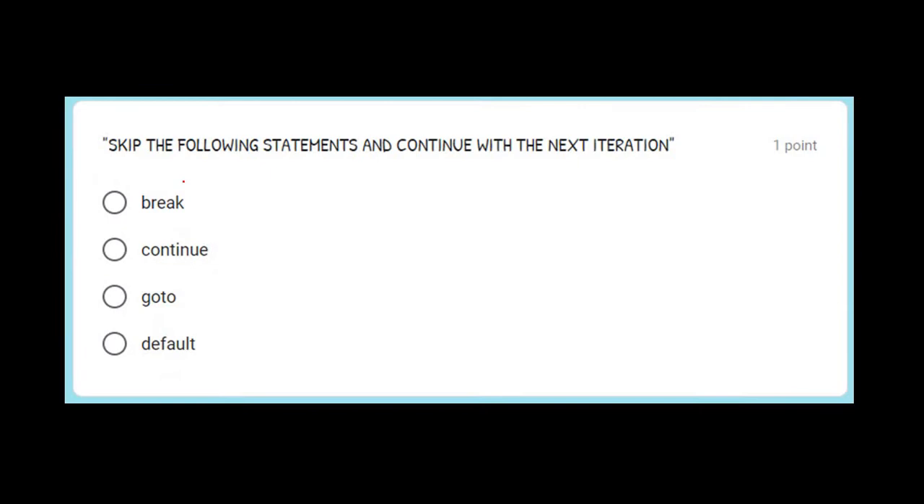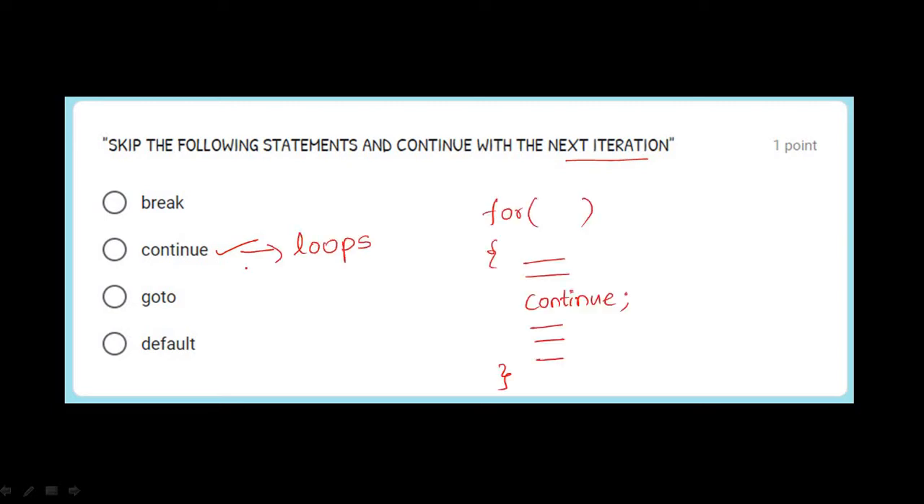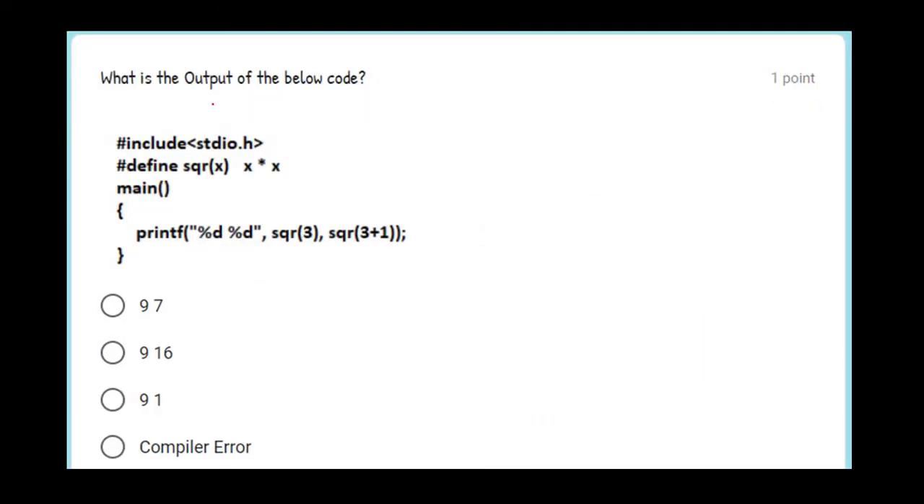Next question. Skip the following statements and continue with the next iteration. This sentence is about the continue keyword. Continue is generally used in loops. Continue will not break the loop. See here, whenever continue is executed, the statements following the continue will not execute, and the execution continues with the next iteration.